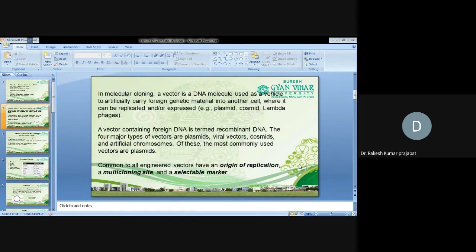So first, what is a vector? In molecular biology, a vector is a DNA molecule which is used as a vehicle to artificially carry foreign genetic material into another cell, where it can be replicated or can be expressed.